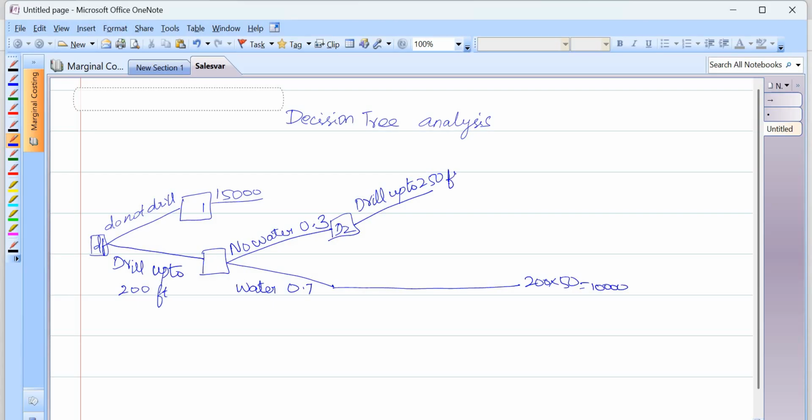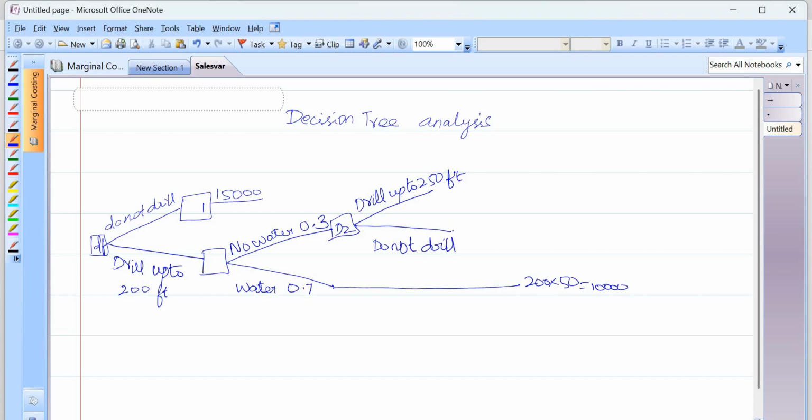If I am not getting water at this stage, I have to drill, or I should stop drilling. So do not drill. So this is the case, okay?